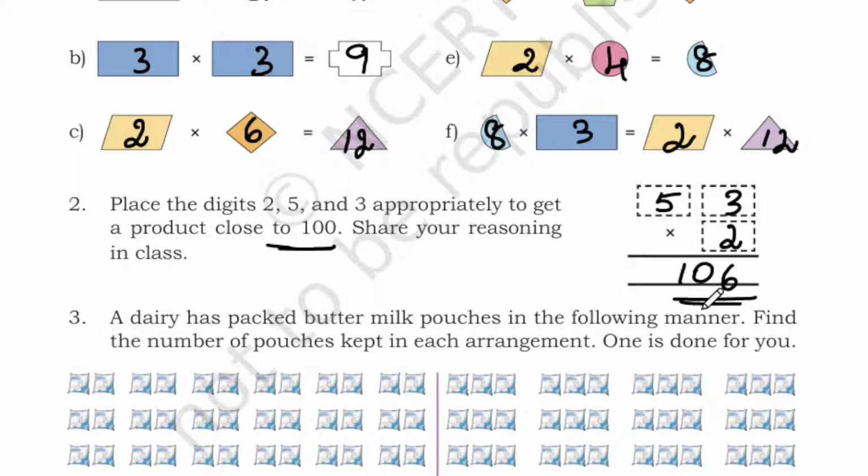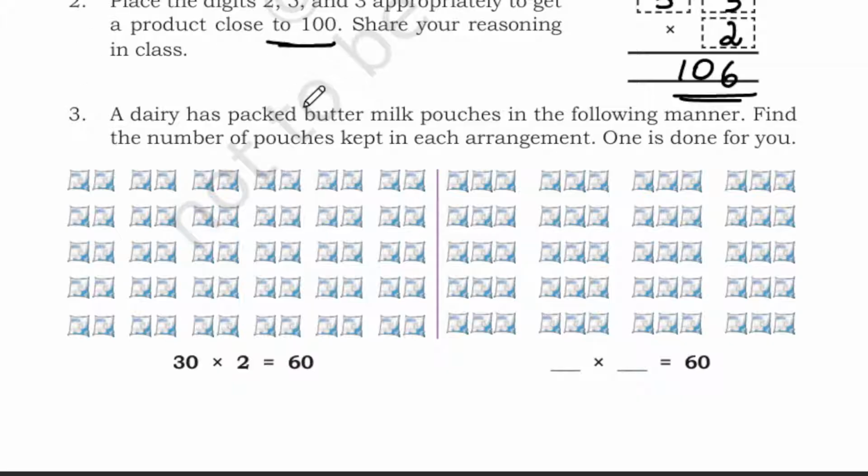Next. A dairy has packed buttermilk pouches in the following manner. Find the number of pouches kept in each arrangement. One is done for you. So here, they have arranged the buttermilk pouches in groups. If you see, in each group we have two packets of buttermilk. So how many such groups do we have? We have 1, 2, 3, and so on up to 30.